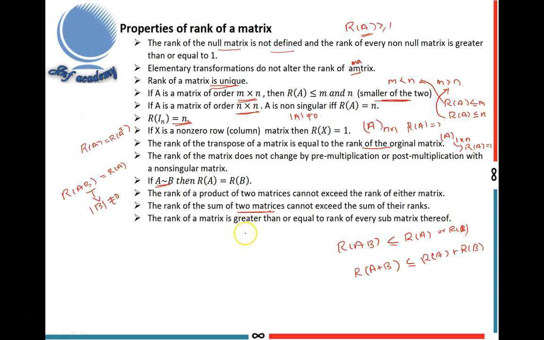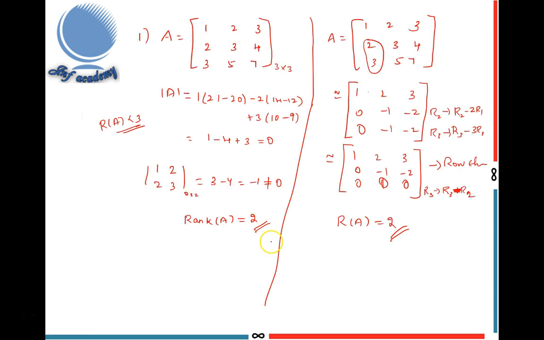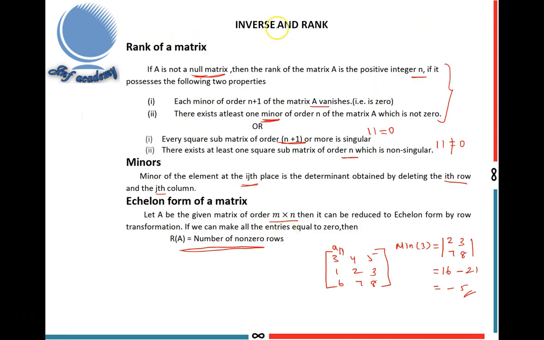Next, the rank of a matrix is greater than or equal to the rank of every submatrix thereof. Suppose I took one 3 by 3 matrix and select one submatrix. Its rank is less than or equal to the original matrix. That means the rank of a matrix is greater than or equal to the rank of every submatrix thereof. These are the properties of rank of a matrix. Rank is also denoted by the letter rho, or rho of A.